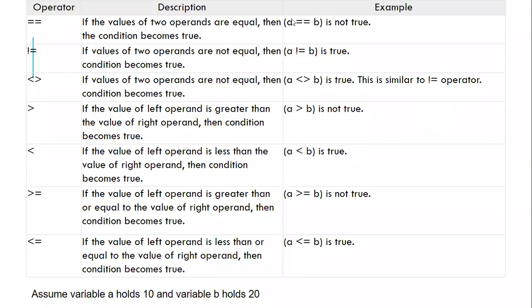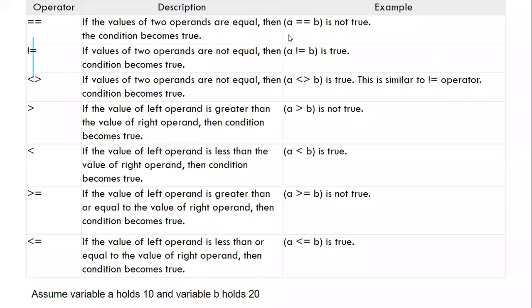So what does it mean if there is a single equals? It's a kind of assignment. Exactly, that's assignment. Good.